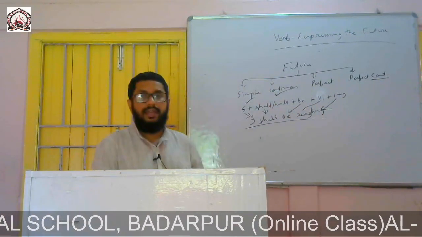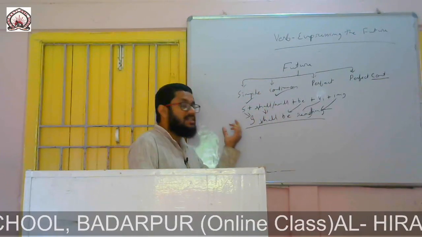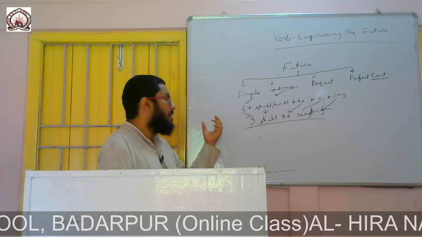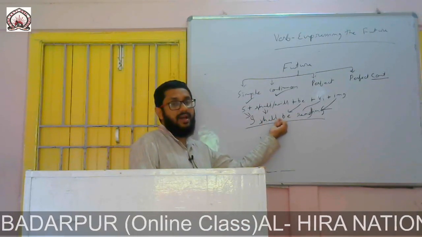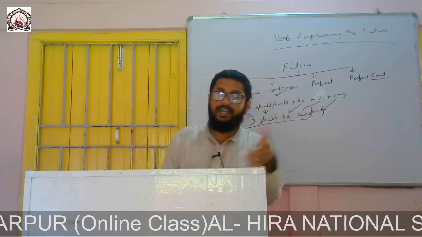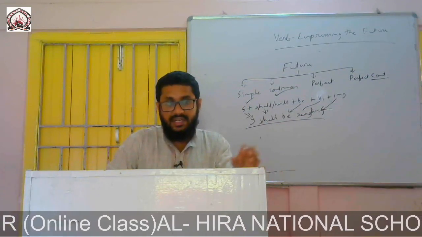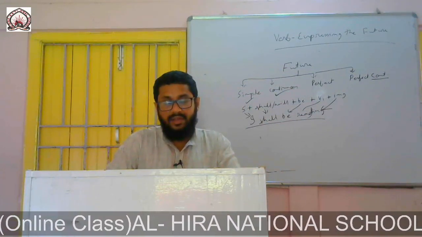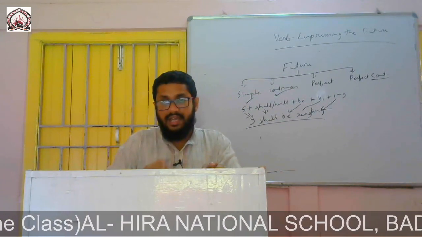If we want to make it interrogative, just put the auxiliary verb before the subject. If you want to make it negative, then put not after this auxiliary verb. That is very easy, like previous ones. Everywhere we have found that if you want to make it interrogative, just put the auxiliary verb before the subject. If you want to make it negative, just put not after the auxiliary verb.